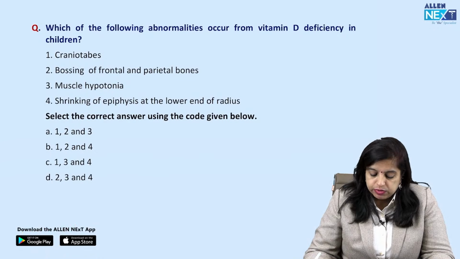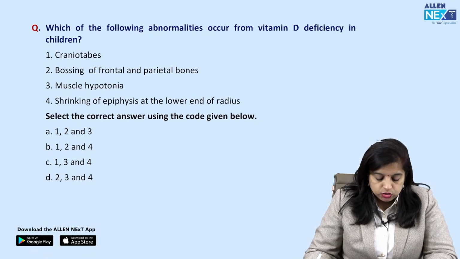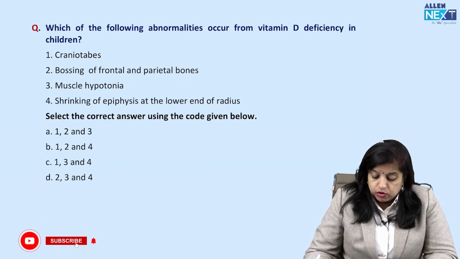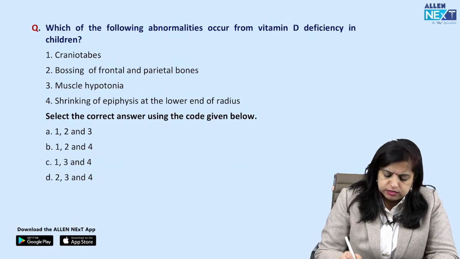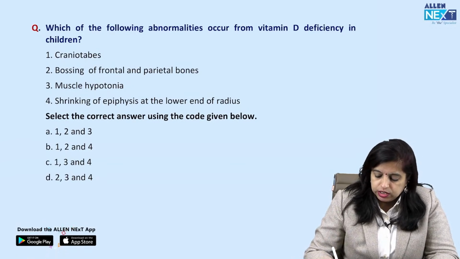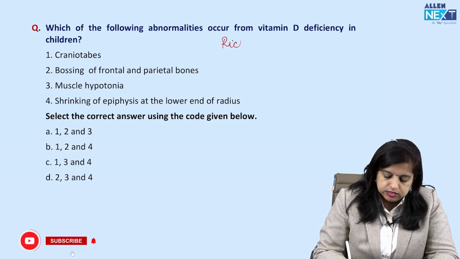विच ऑफ द फॉलोइंग abnormalities occur from vitamin D deficiency in children? Craniotabes, bossing of frontal and parietal bones, muscle hypotonia, या shrinking of epiphysis at the lower end of radius। तो किसकी बात कर रहे हैं? सीधा सीधा हमको पता पड़ रहा है जी, ये लोग बात कर रहे हैं रिकेट्स की, ठीक है।